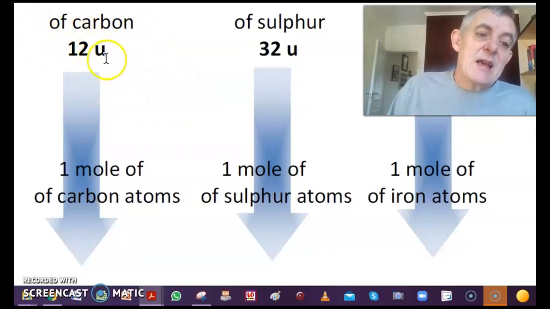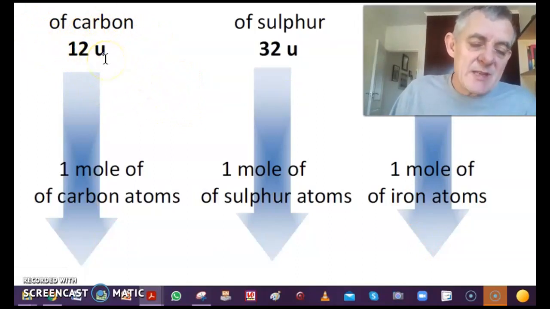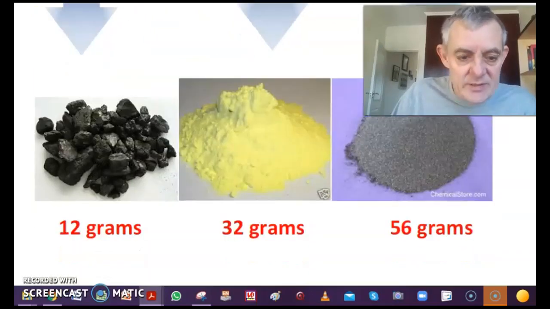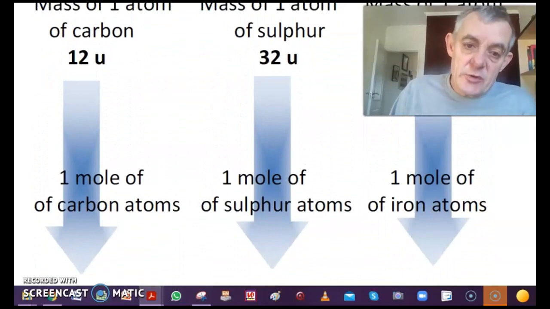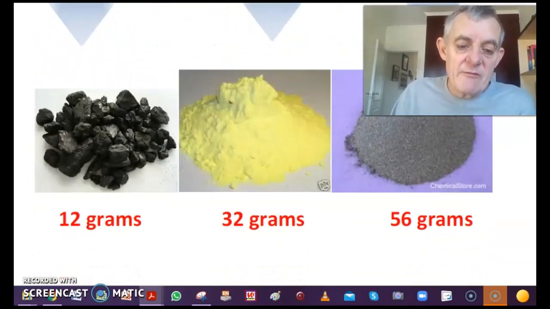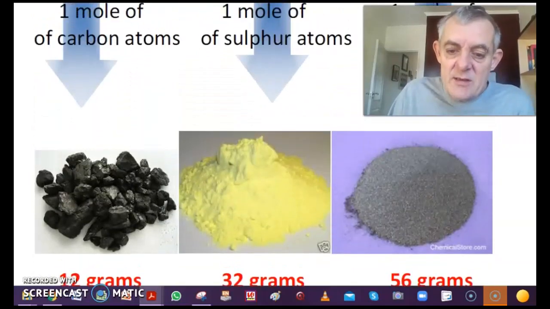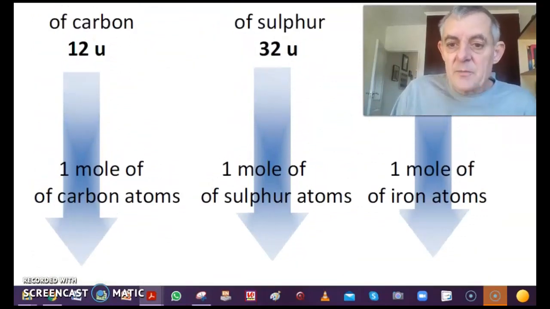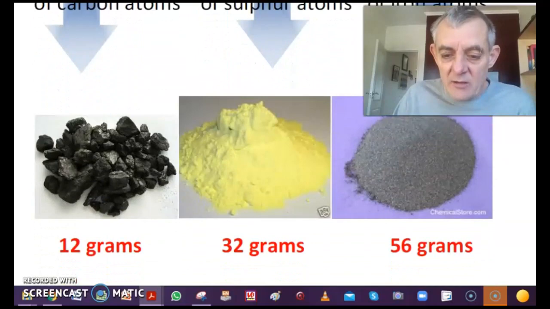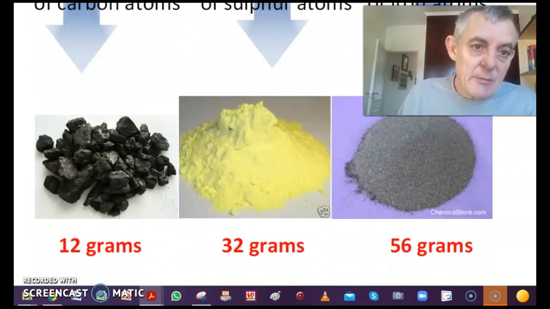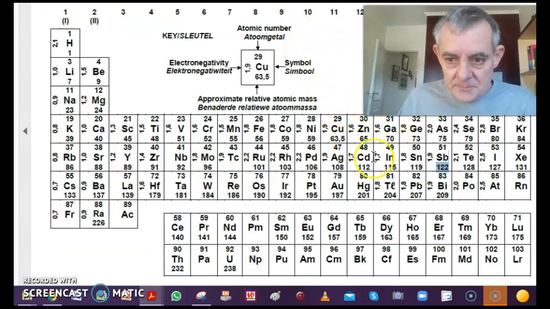If I had 6.022 times 10 to the 23 carbon atoms, they would have a mass of 12 grams. For sulfur, it's 32 atomic mass units, but 1 mole would have a mass of 32 grams. And for iron, it's 56 atomic mass units, but 1 mole would have a mass of 56 grams.